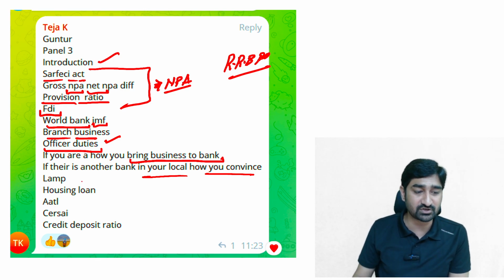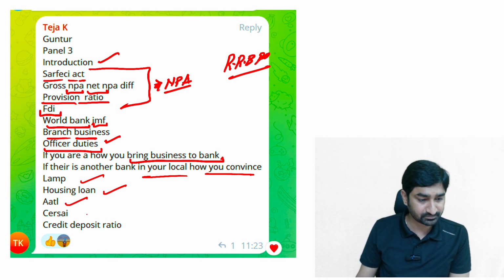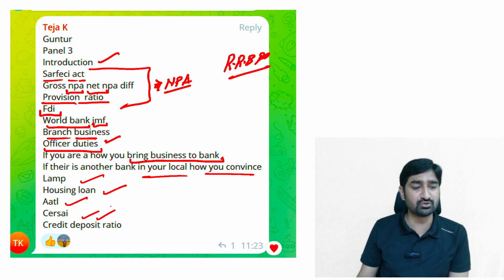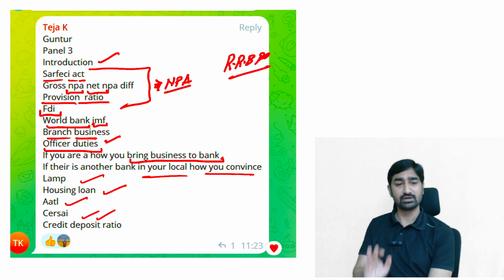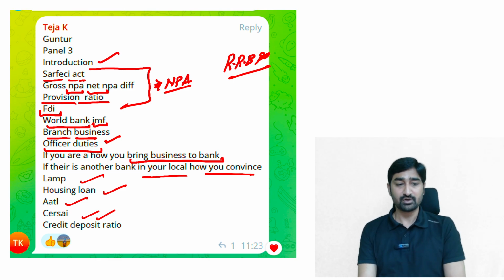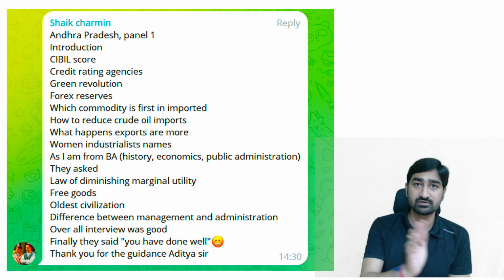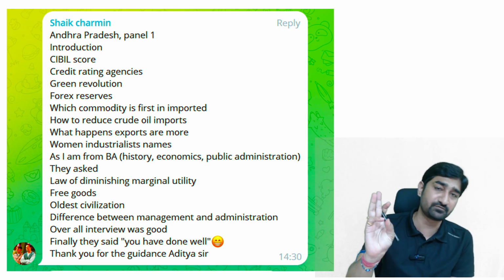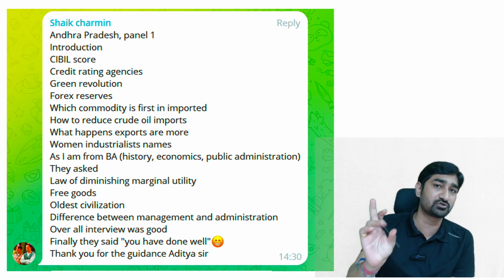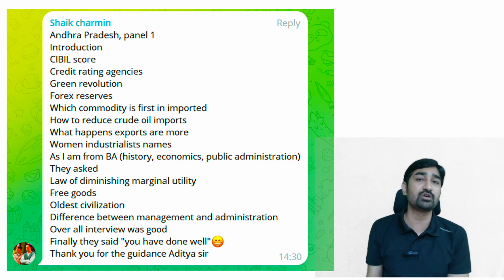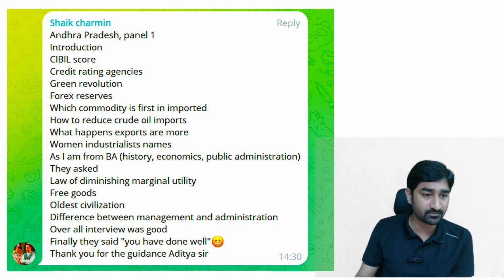After that, the questions were related to LAMP and housing loan, Atal, and credit deposit ratio. So these were the major questions. Most of the questions were from the side of NPA. If we see from the side of NPA, there were lots of questions. Then situation based question, how you are going to grow the business of your branch.